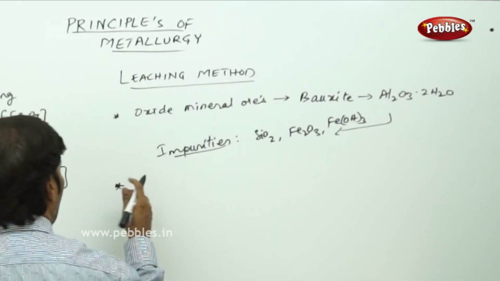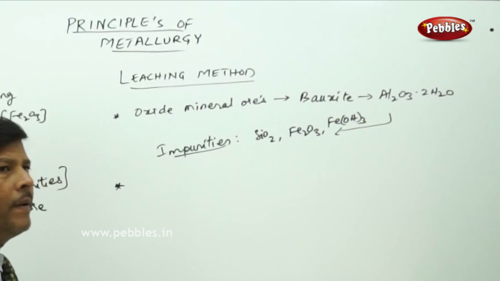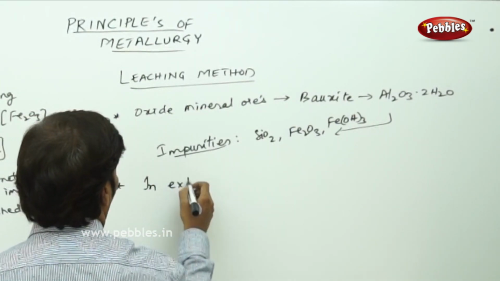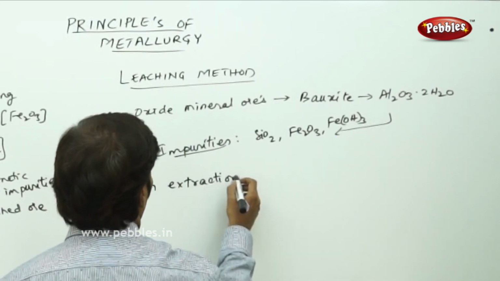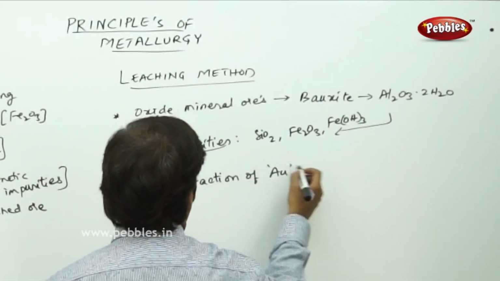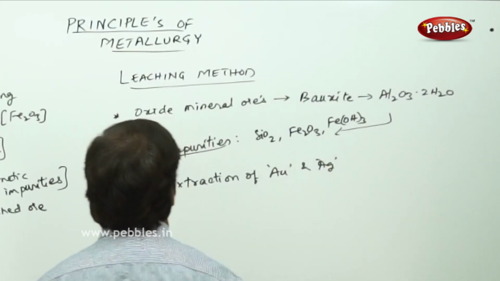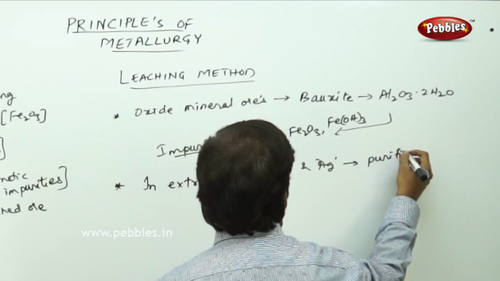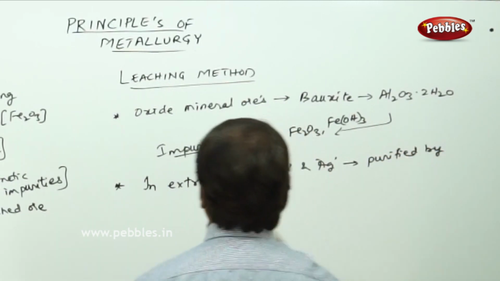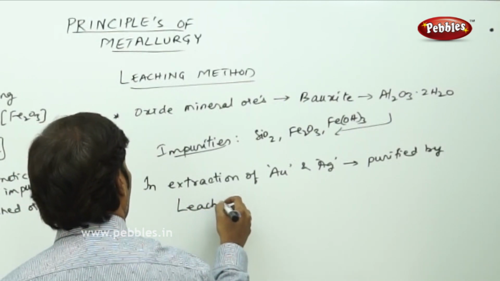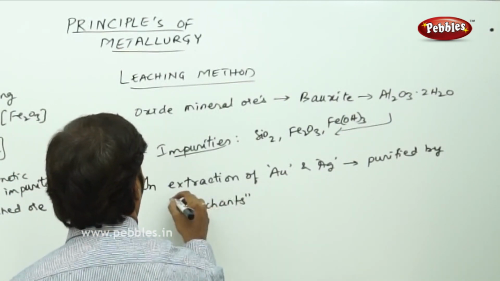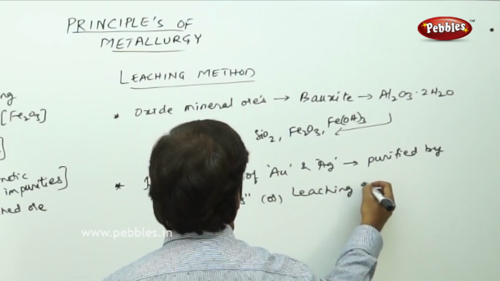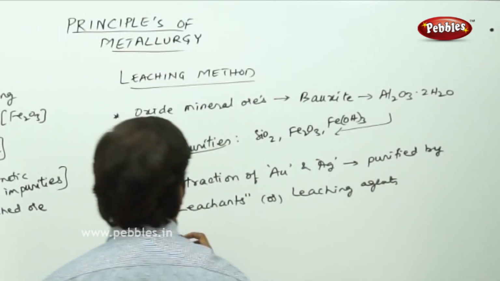Not only that, even for gold and silver, in the extraction of gold and silver also, they can be purified by adding leachants or leaching agents.